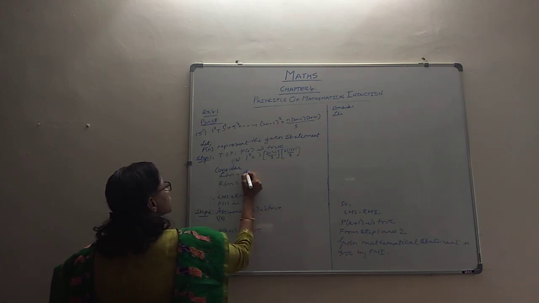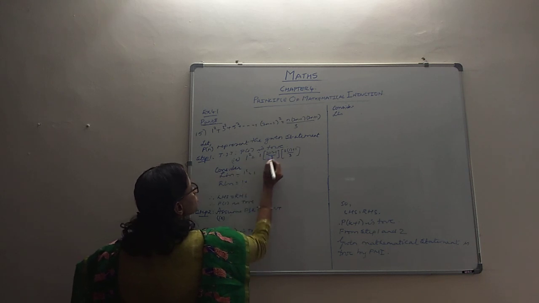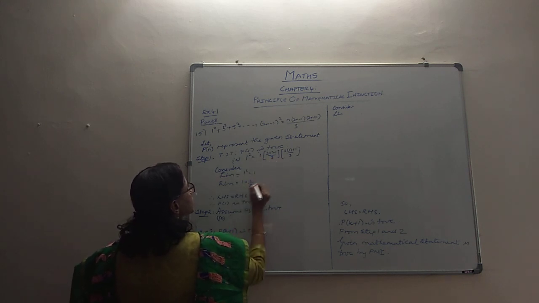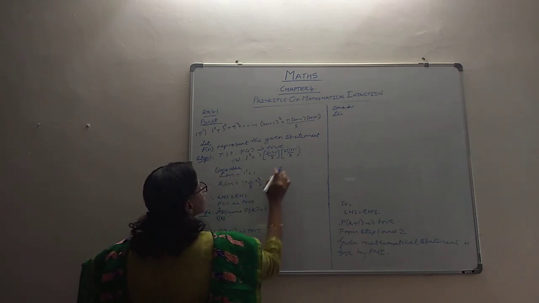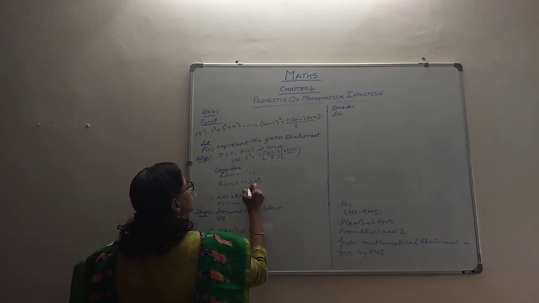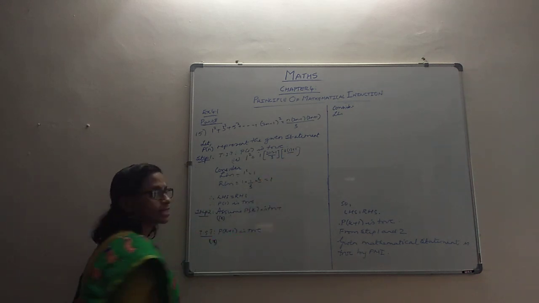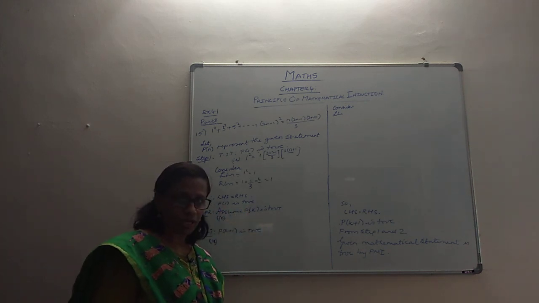Left hand side is 1 squared, which is 1 itself. Right hand side: 1 into, this is 2 minus 1, 1. So it's 1 by 3, into 2 plus 1, 3. So 3 by 3. It's not over 3 twice, only once 3 is coming. So the 3 and 3 cancel, and we get the answer as 1. Therefore, LHS is equal to RHS and therefore P(1) is true.